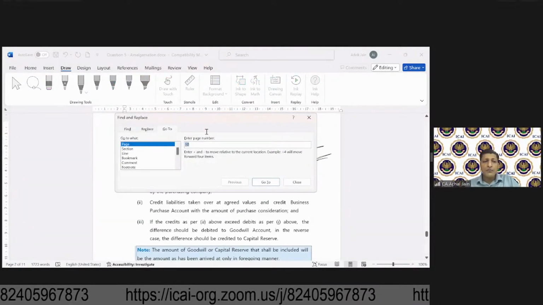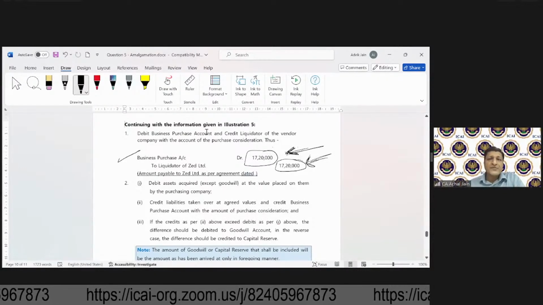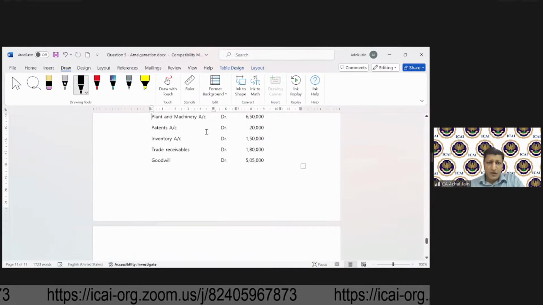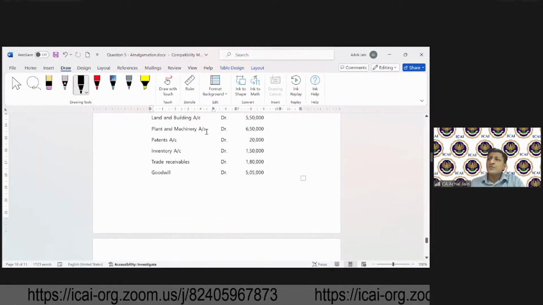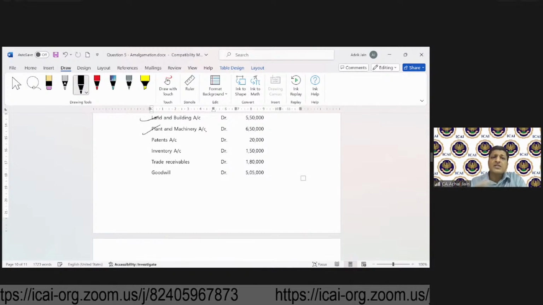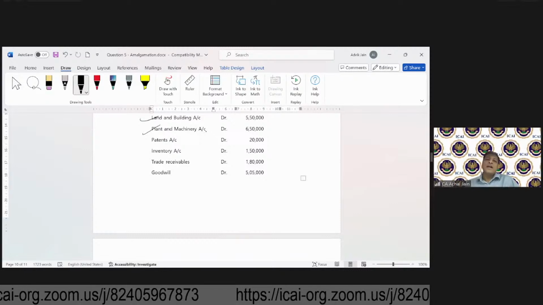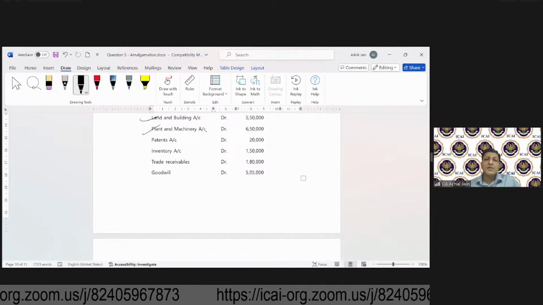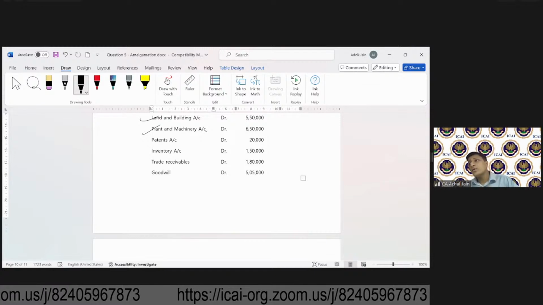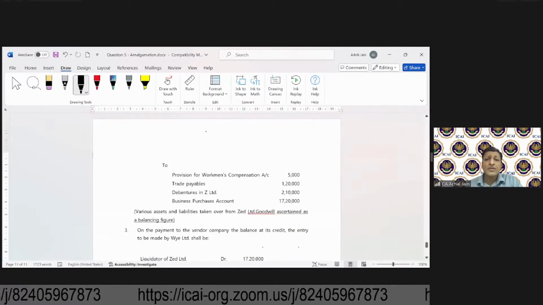So now we can just simply go to the books of the transferee. The transferee will say assets acquired at agreed values. So land debit 5.5, plant and machinery 6.5, patents 20,000, inventory at book value. Why? Because the agreed value is the same. Trade receivable 1,80,000, again book value. Goodwill you can ignore for the time being.